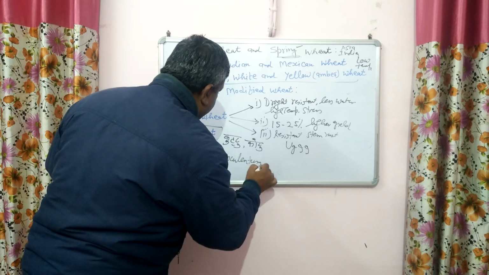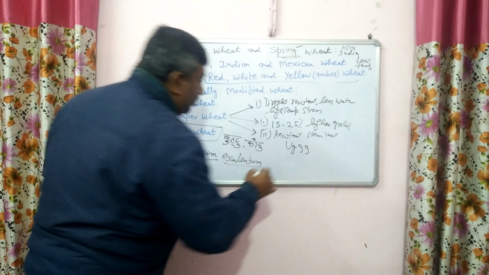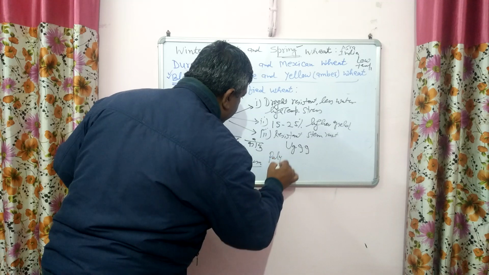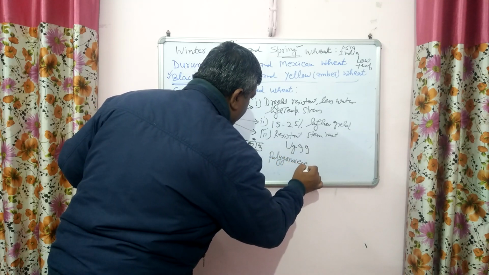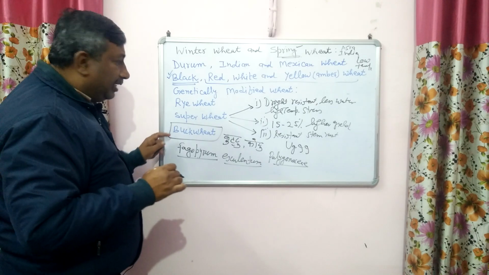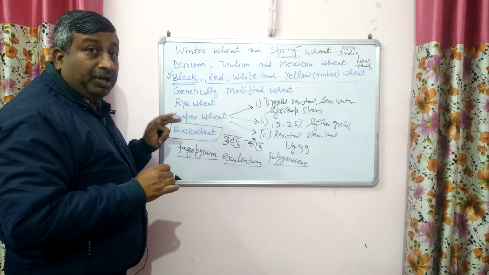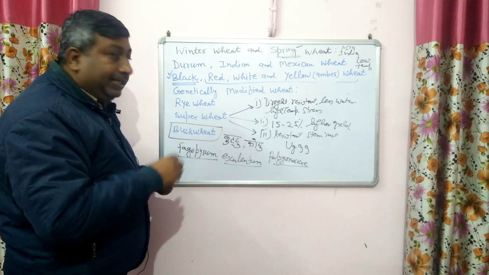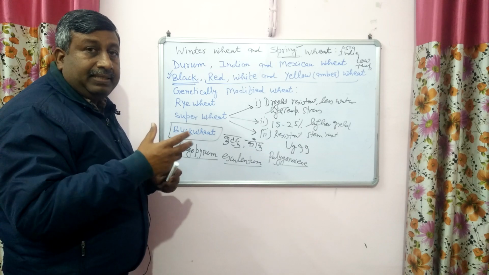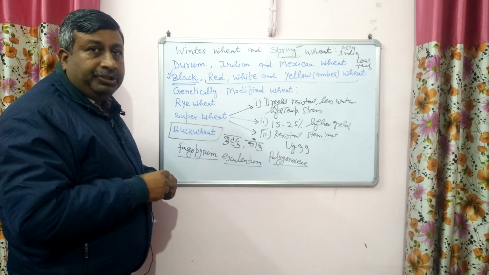And this is dicot, it is not monocot, and it belongs to family Polygonaceae. Interesting, very interesting. That name is buckwheat, but it is not wheat. Buckwheat is not wheat. It is entirely different, and its seeds are used as other cereal seeds are used.